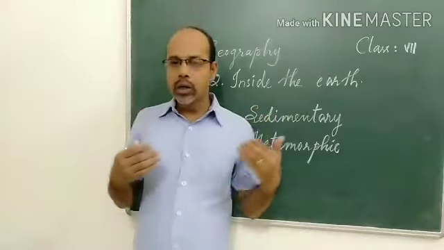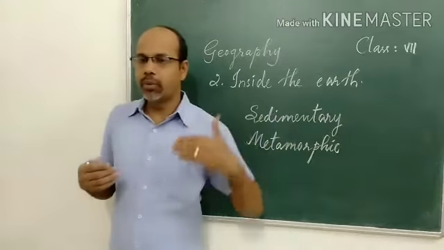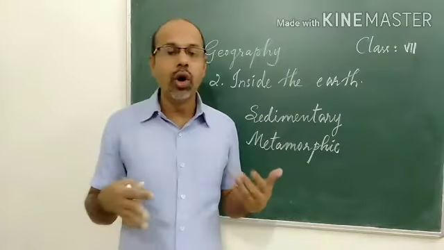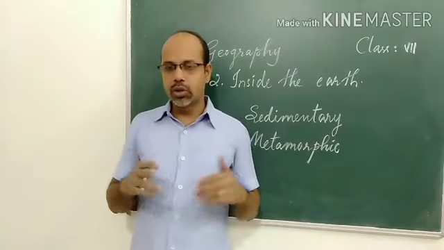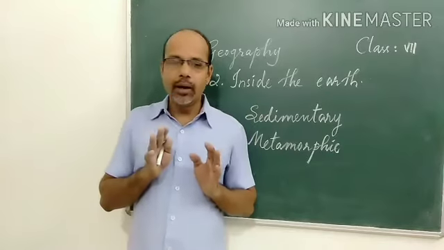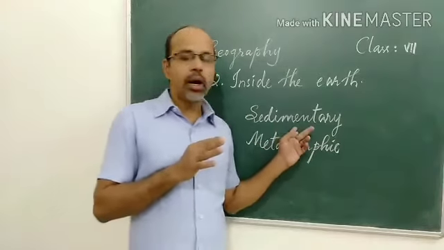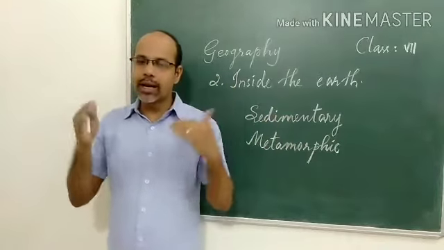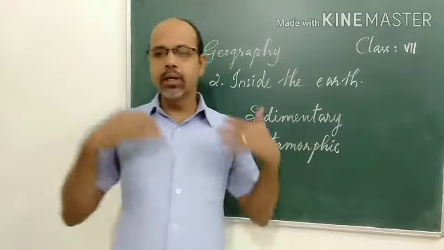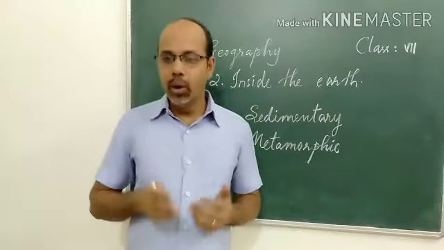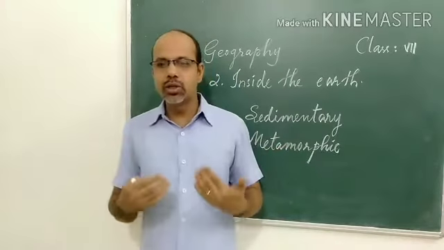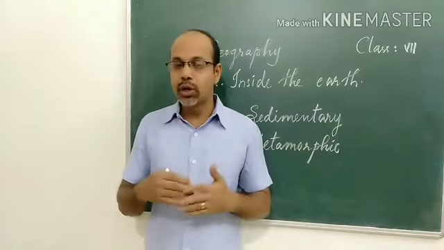We have studied how igneous rocks are formed. Igneous and sedimentary rocks can be changed into metamorphic rocks. When sedimentary and igneous rocks are exposed to great heat and pressure, they change into metamorphic rocks. For example, clay, which is wet soil, changes into slate, and limestone changes into marble.